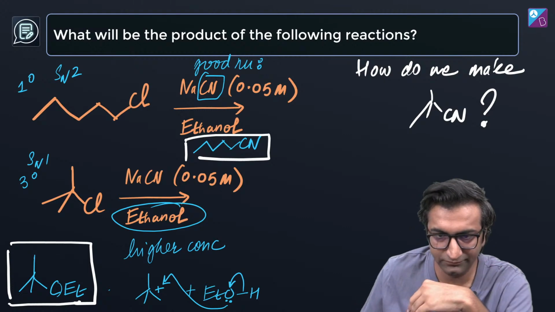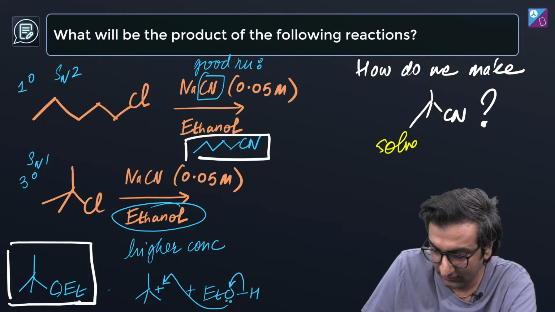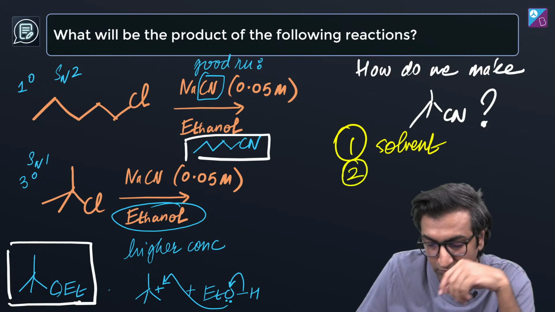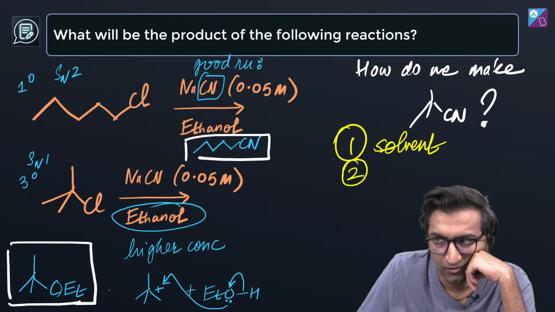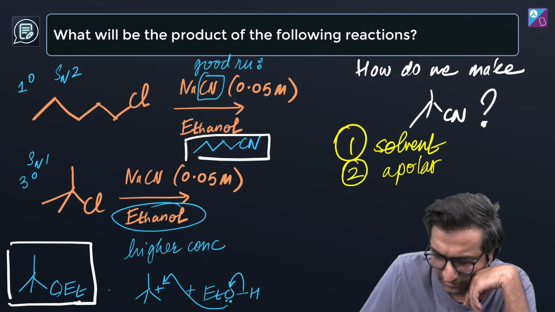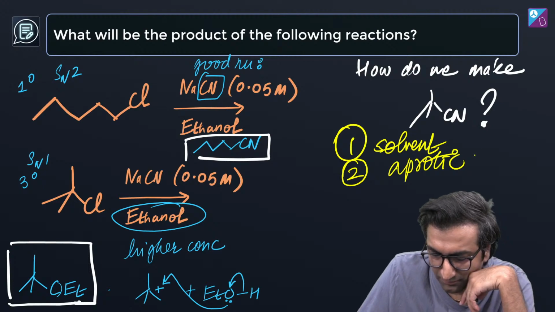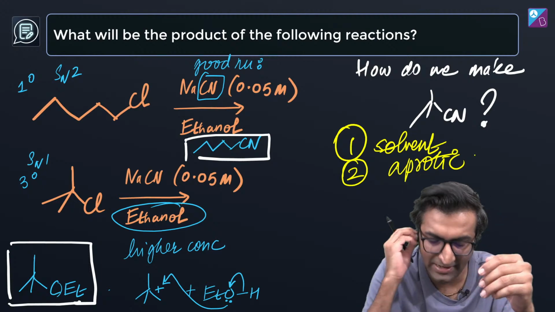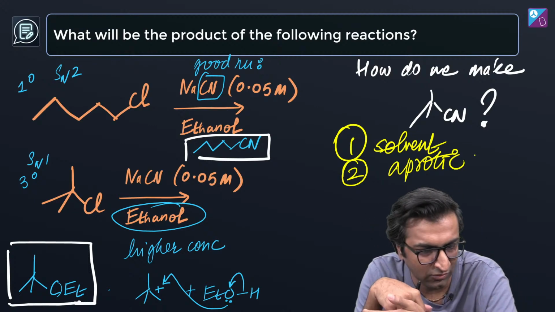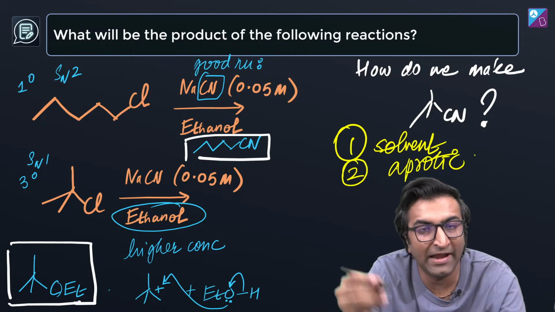Okay. So, now, what do we have to change? We have to change the solvent. Number one, the solvent has to be changed. Number two, what should be in the solvent? Solvent should be apolar, and if not apolar, then it should definitely be aprotic. Because if it has H, then it's going to form an alcohol. It's not going to be good. Cyanic acid, HCN. No, that's not going to work. HCN is not going to work. I just showed you that HCN will have water. If there is water, alcohol will form.